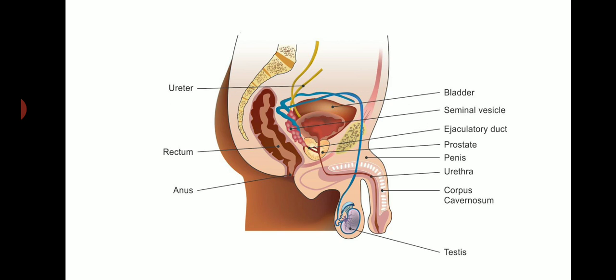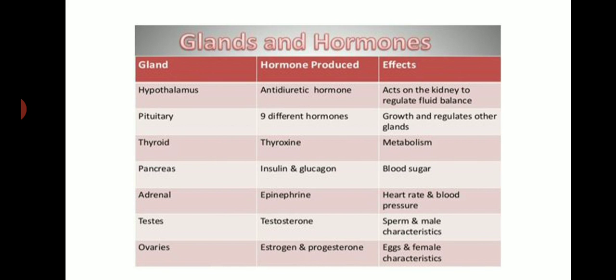Then beard appears on the face, mustache appears on the face. Then their body size also changes. So drastic changes occur. This is mainly because of the secretion of testosterone hormone. So this is about the hormones. I hope this is understood.